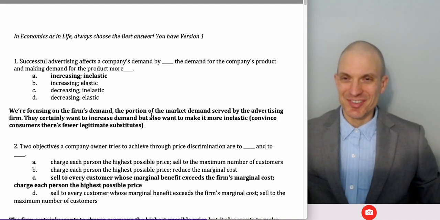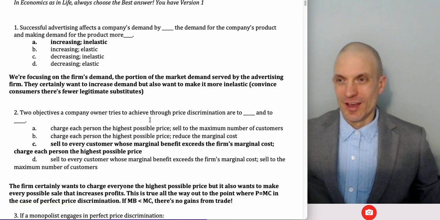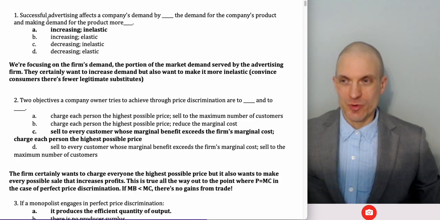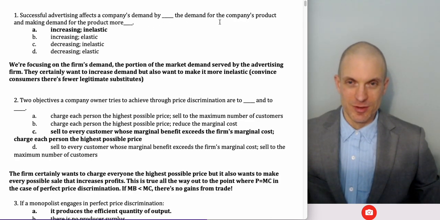Here you want to see the solution, so let me go over each of these. First question: successful advertising affects a company's demand by blank demand for the company's product and making demand for the product more blank. This is increasing demand for the company's product and making demand more inelastic.